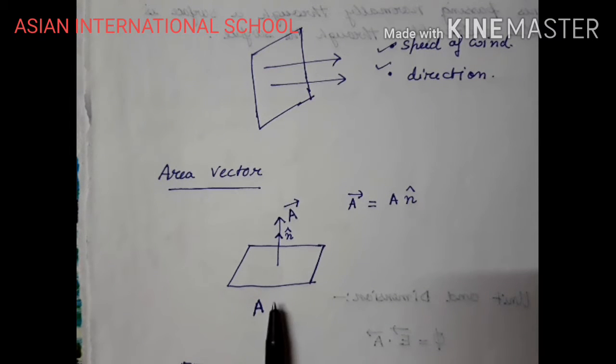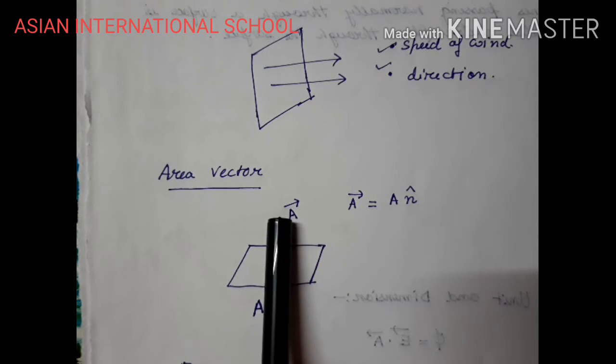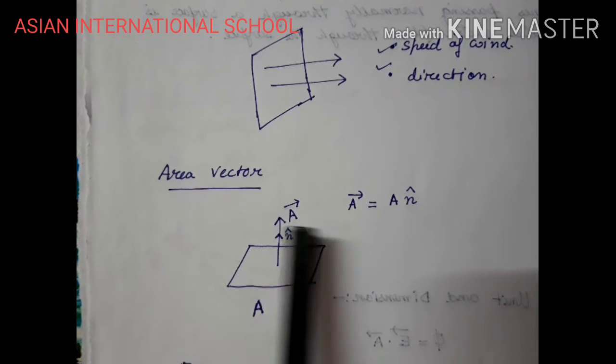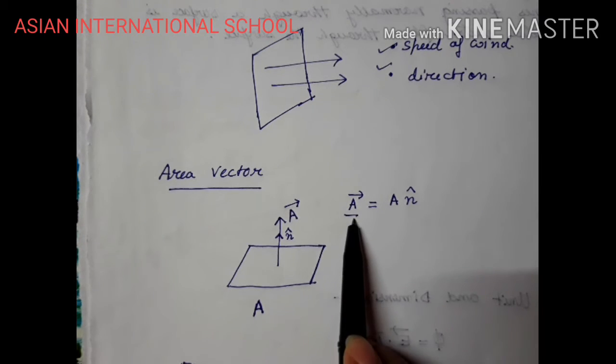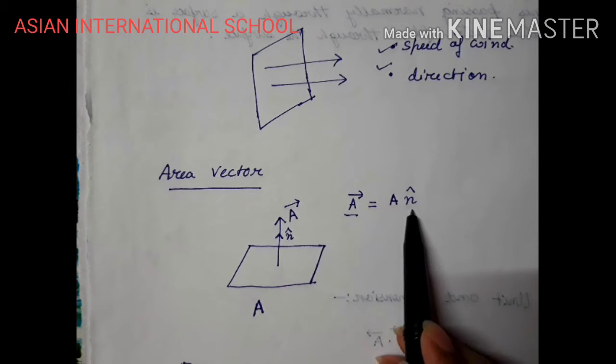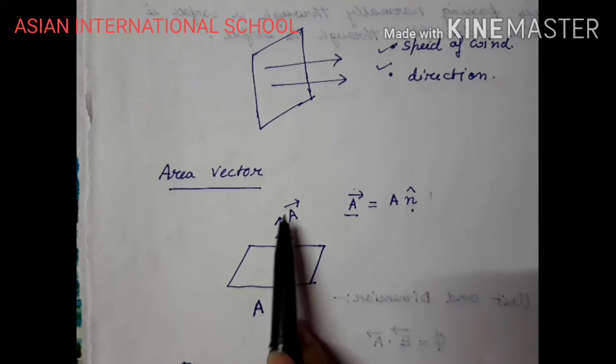How is the direction? Always perpendicular to the surface. Okay, it is normal to the surface. So this magnitude with my direction is representing the A vector, and this A vector is A into n cap. Okay, so this is the direction of the area vector.